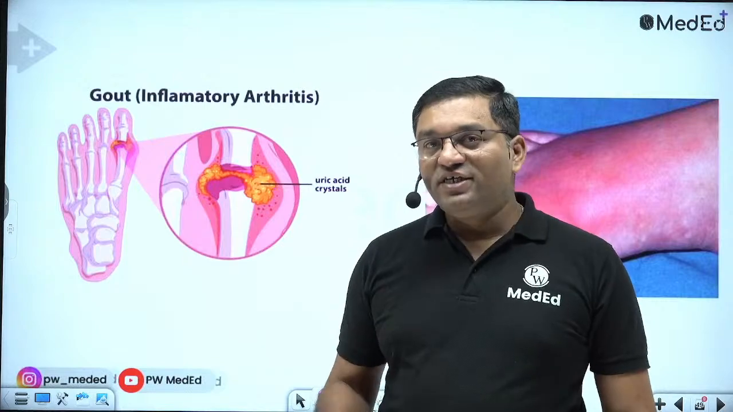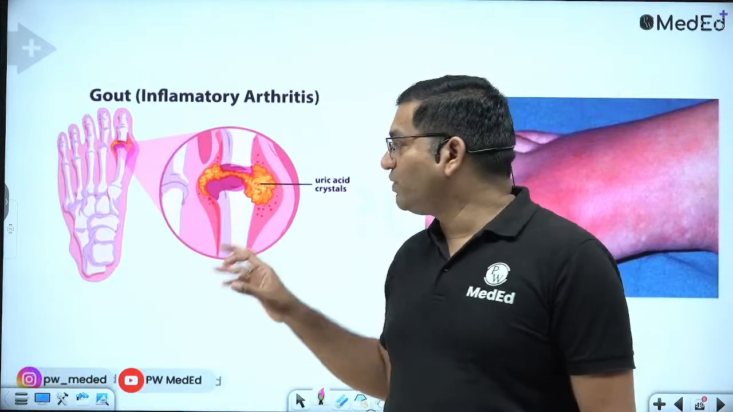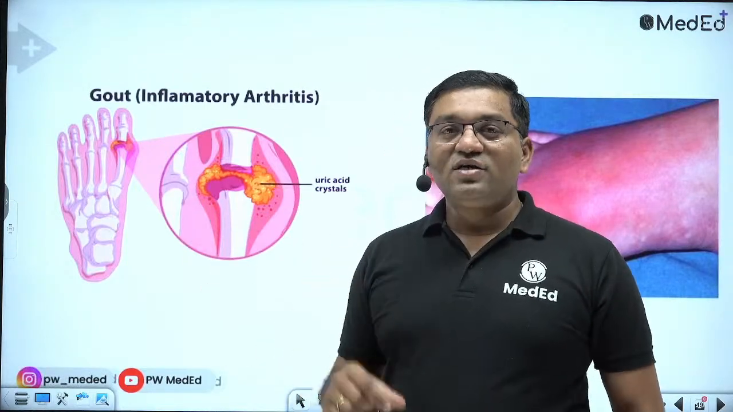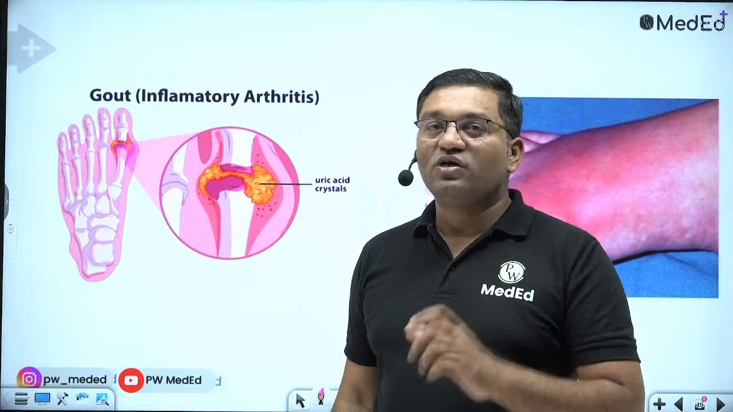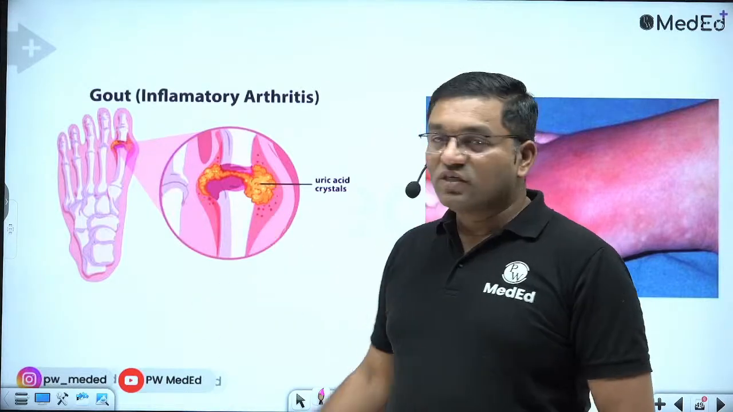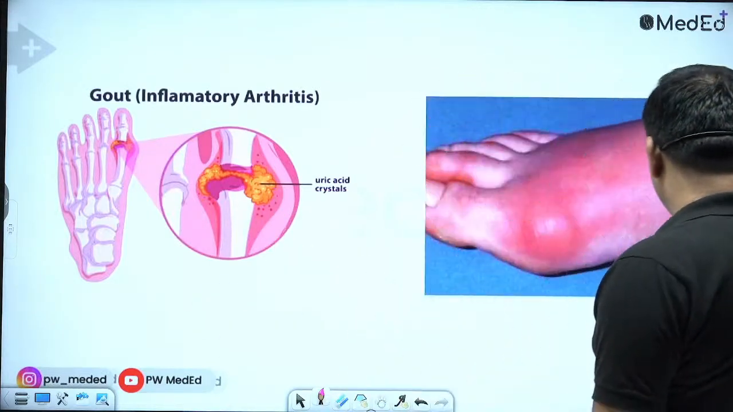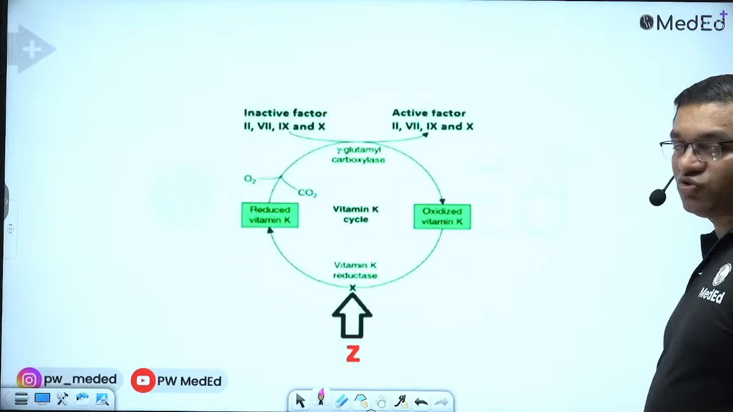Aspiration of synovial fluid from the joint, and microscopy, and watching the negatively birefringent crystals in the microscope is the diagnostic for gout. The first metatarsophalangeal joint is most commonly involved.